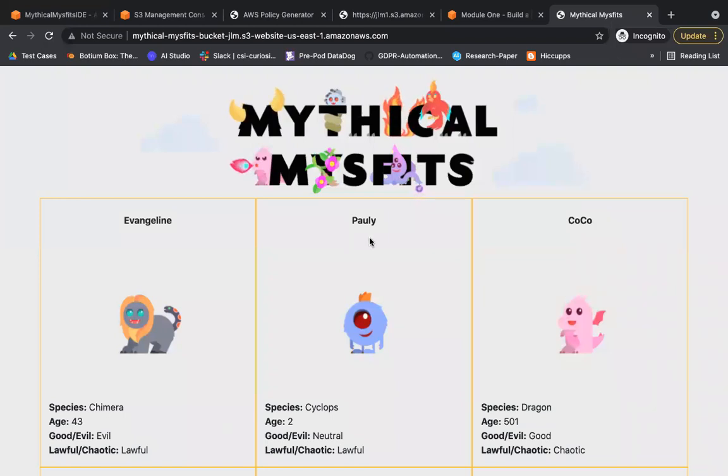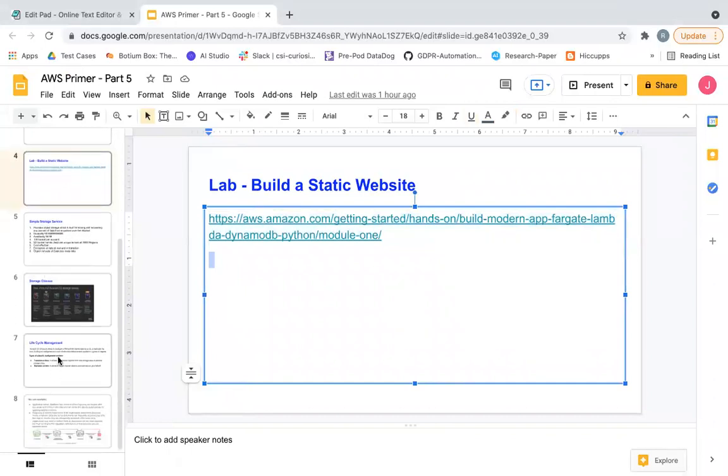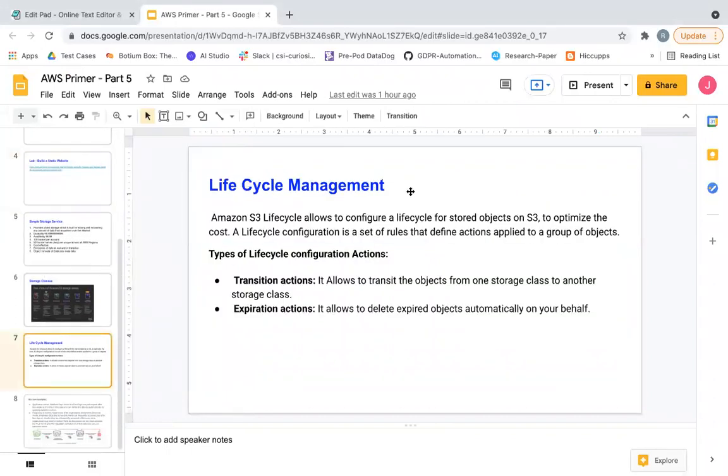So last simple topic, which is life cycle management. That working part I won't be able to showcase, but I'll tell you how you create the life cycles. Life cycle, bucket policy, or versioning, all these are done at the bucket level. So let's study the theory. Lifecycle management: Amazon S3 lifecycle allows you to configure a lifecycle for stored objects on S3 to optimize the